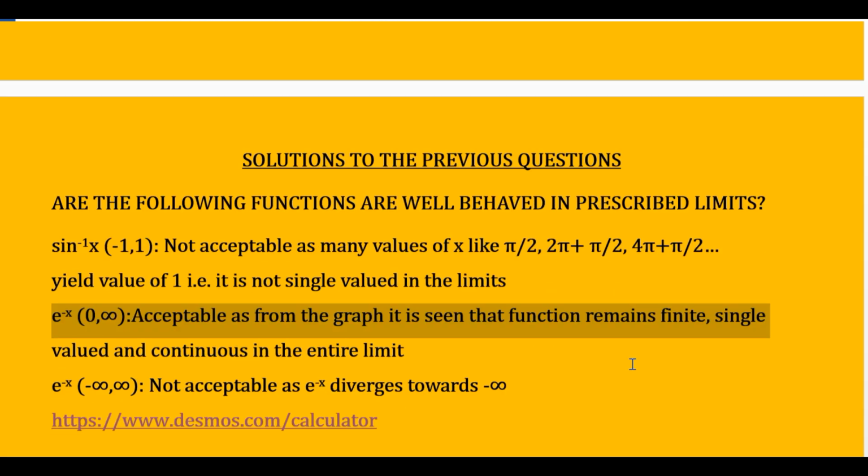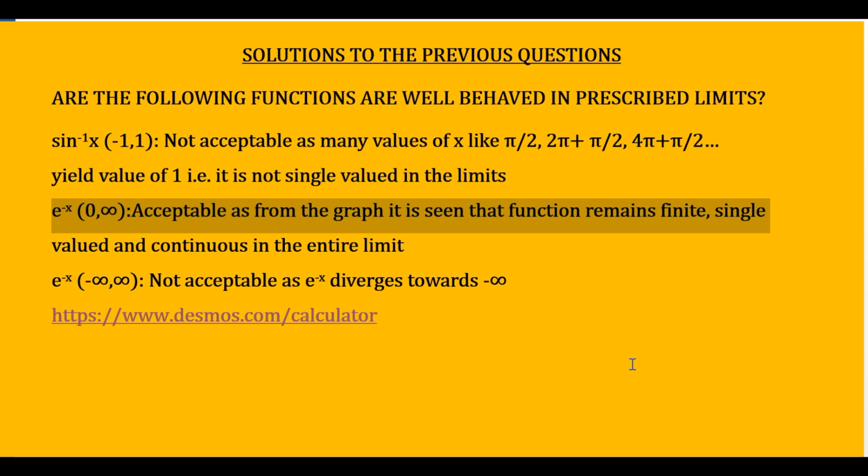Before starting the discussion on the second postulate of quantum mechanics, I would like to give you the solutions to the questions that I asked you in the previous lecture. I provided you three functions with limits, and you were supposed to find out whether these functions are well behaved in the prescribed limits or not. The key to checking the acceptance of these wave functions is that they have to pass three tests. The function has to remain finite, single valued and continuous throughout the limits provided.